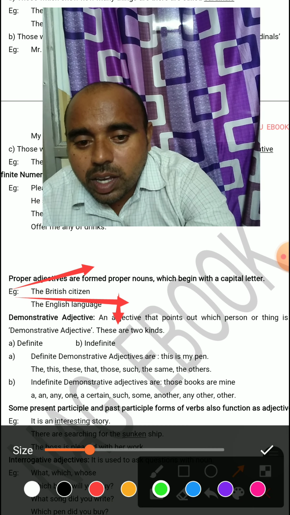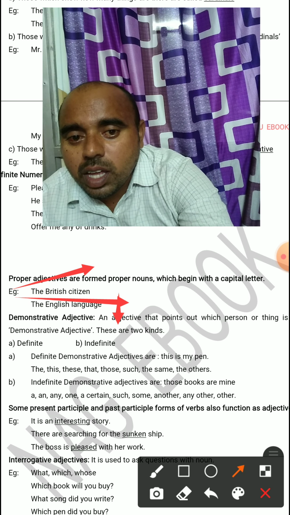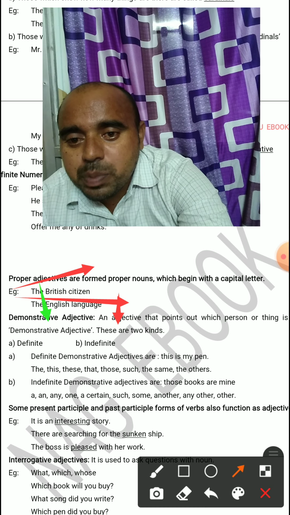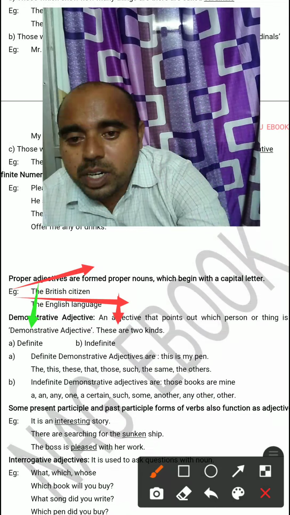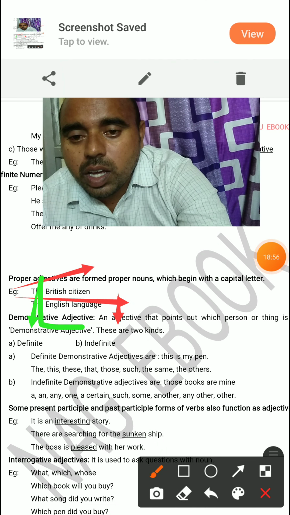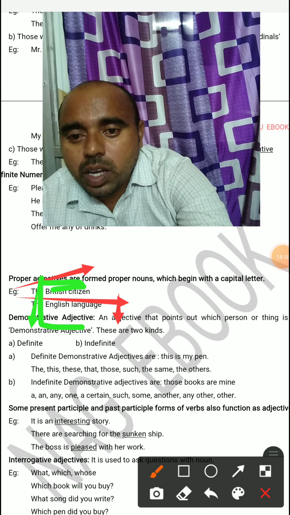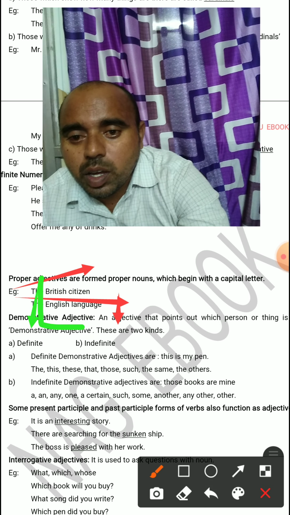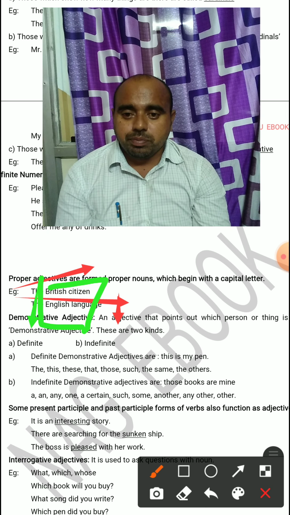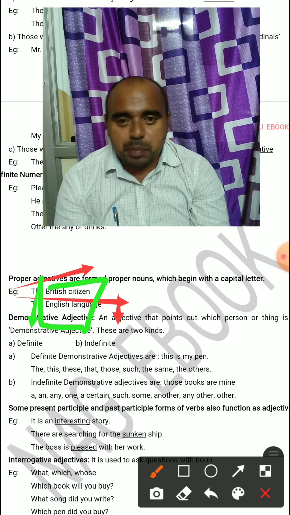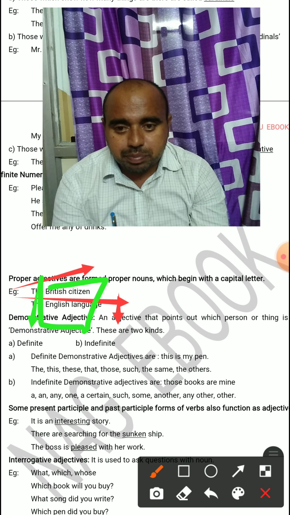It must be started with a capital letter. B, E, capital letter. It must be started with a capital letter.